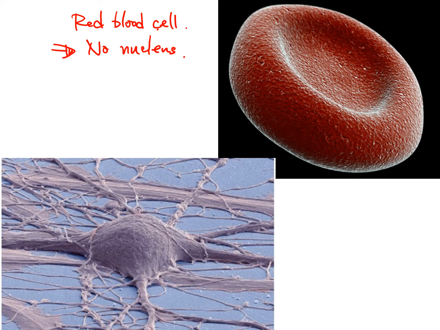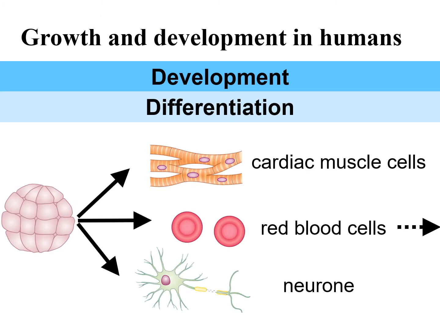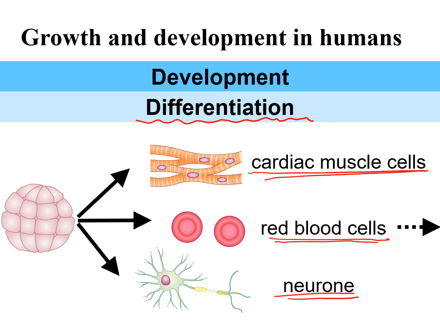And then the cell on the right-hand side is actually a nerve cell, 神經細胞. You can see it looks like a spider net, network-like, having so many cables. This is how our nerve cells look in our body to transmit signals. Again, after differentiation, it has a very special shape. All the cells from the embryo are very simple, but after differentiation, they become different types of cells, such as the muscle cells in your heart, cardiac muscle cells, the red blood cells, or neurons, that means the nerve cells.